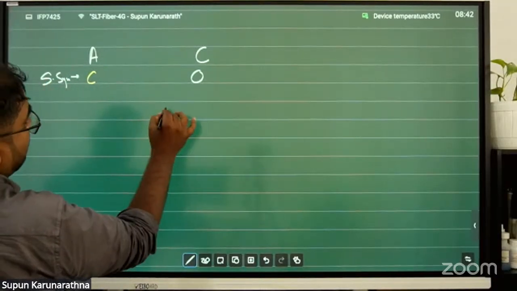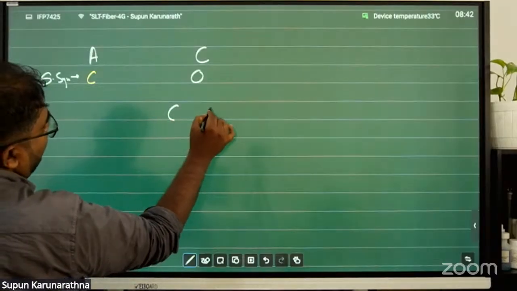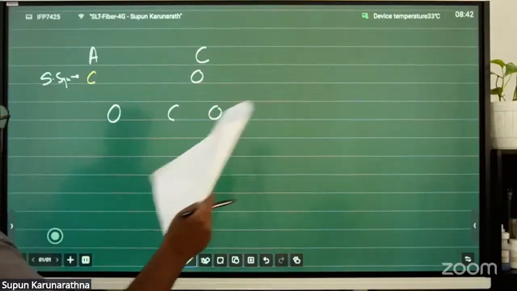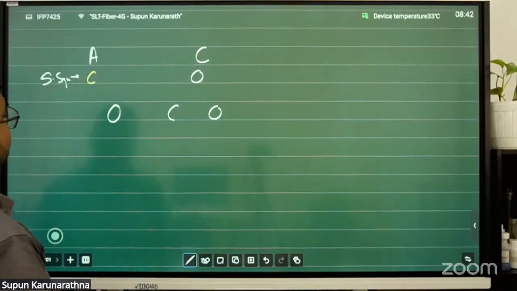Valence electrons of carbon is 4. How many valence electrons does oxygen have?